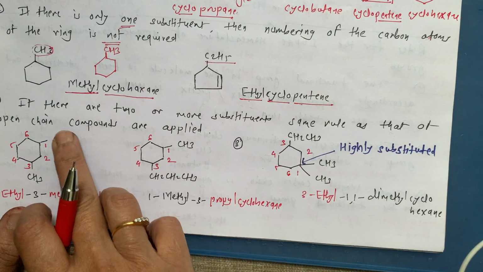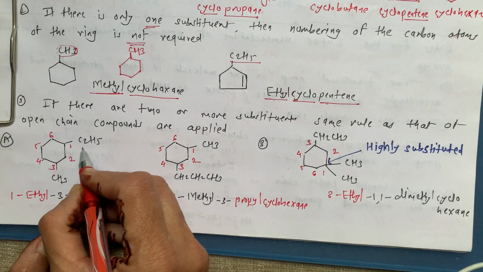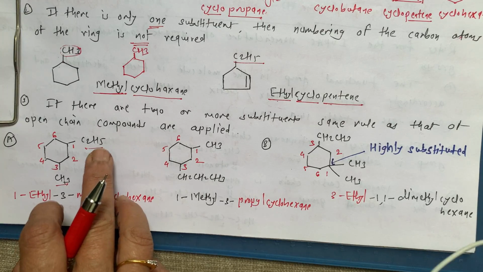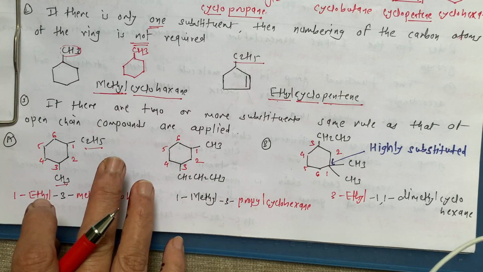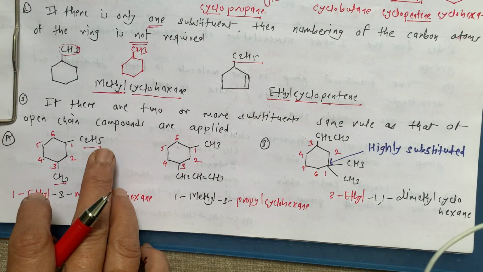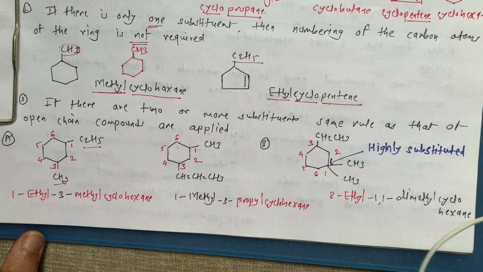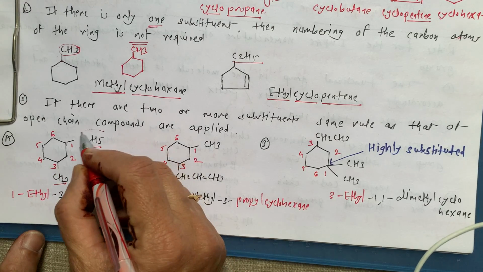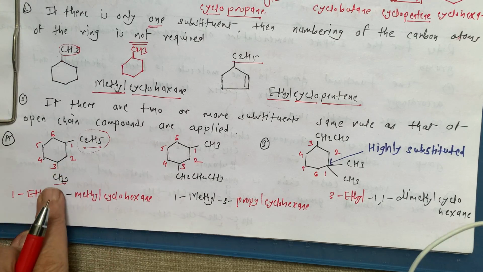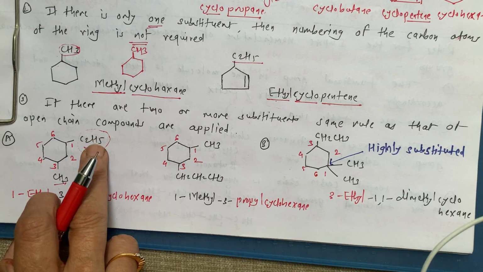Now the next rule: if there are two or more substituents, the same rule as for open chain compounds applies. Suppose here there is an ethyl substituent and a methyl substituent. In open chain compounds, we arrange them in alphabetical order. Do you know that rule? Yes, you studied that. We arrange in alphabetical order, and according to alphabetical order we give numbering. The substituent which comes first, here ethyl, because E comes before M, then methyl, so we start numbering from this substituent.